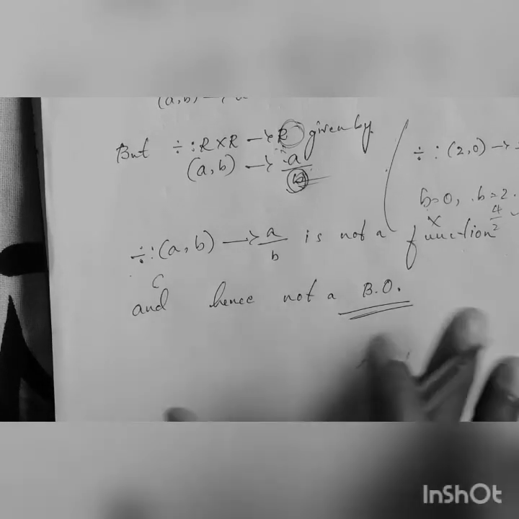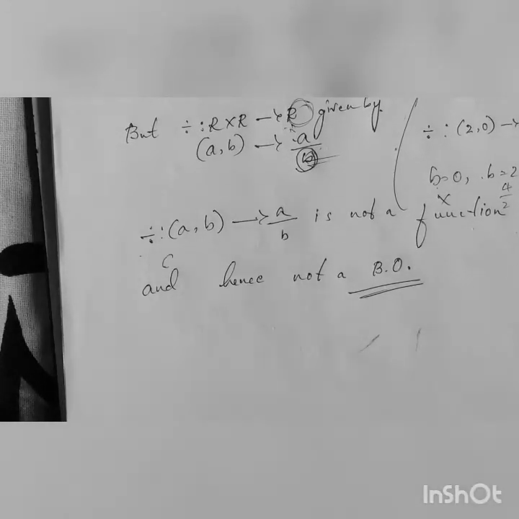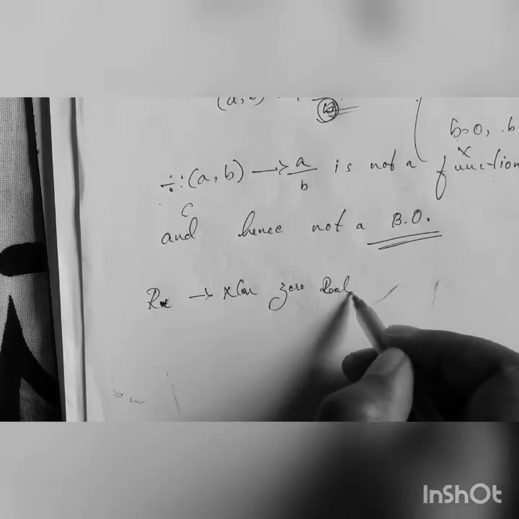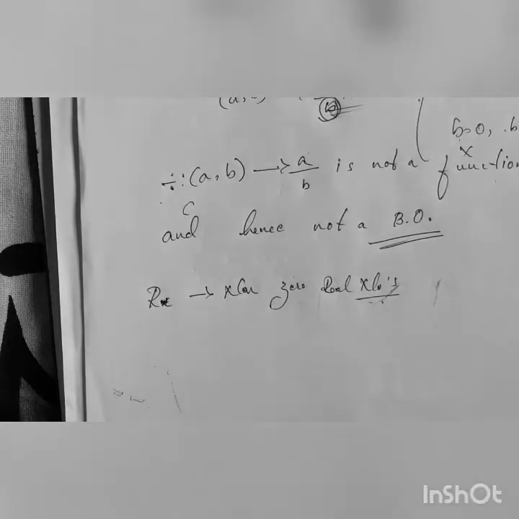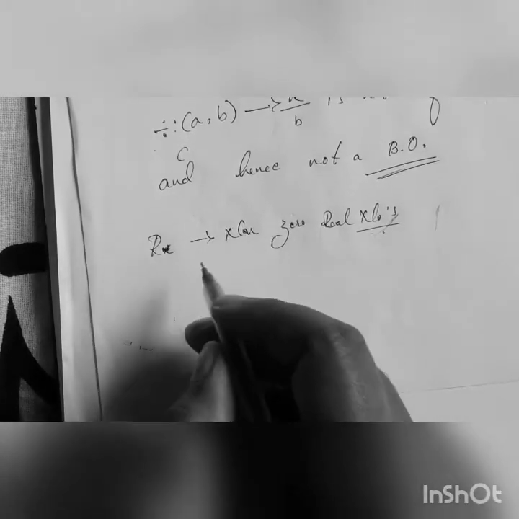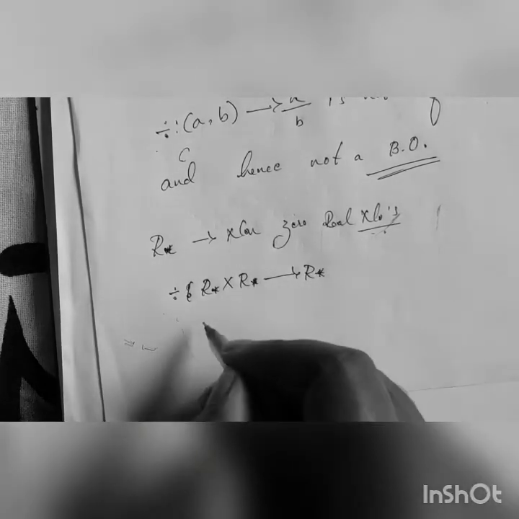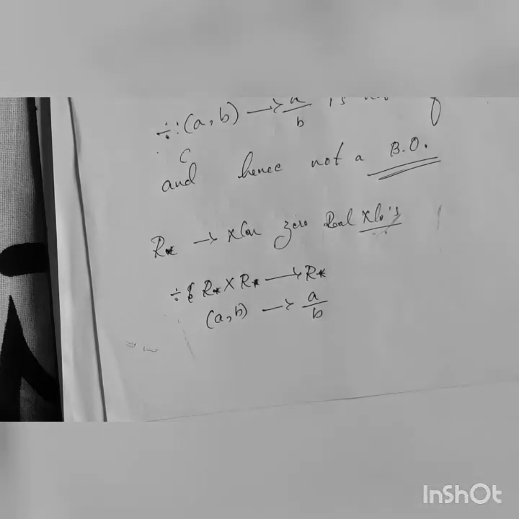So this is how you say it. For the next, the second part of the question, what they have given is R star, the non-zero real numbers. So for division, R star cross R star tends to R star, a comma b tends to a by b.